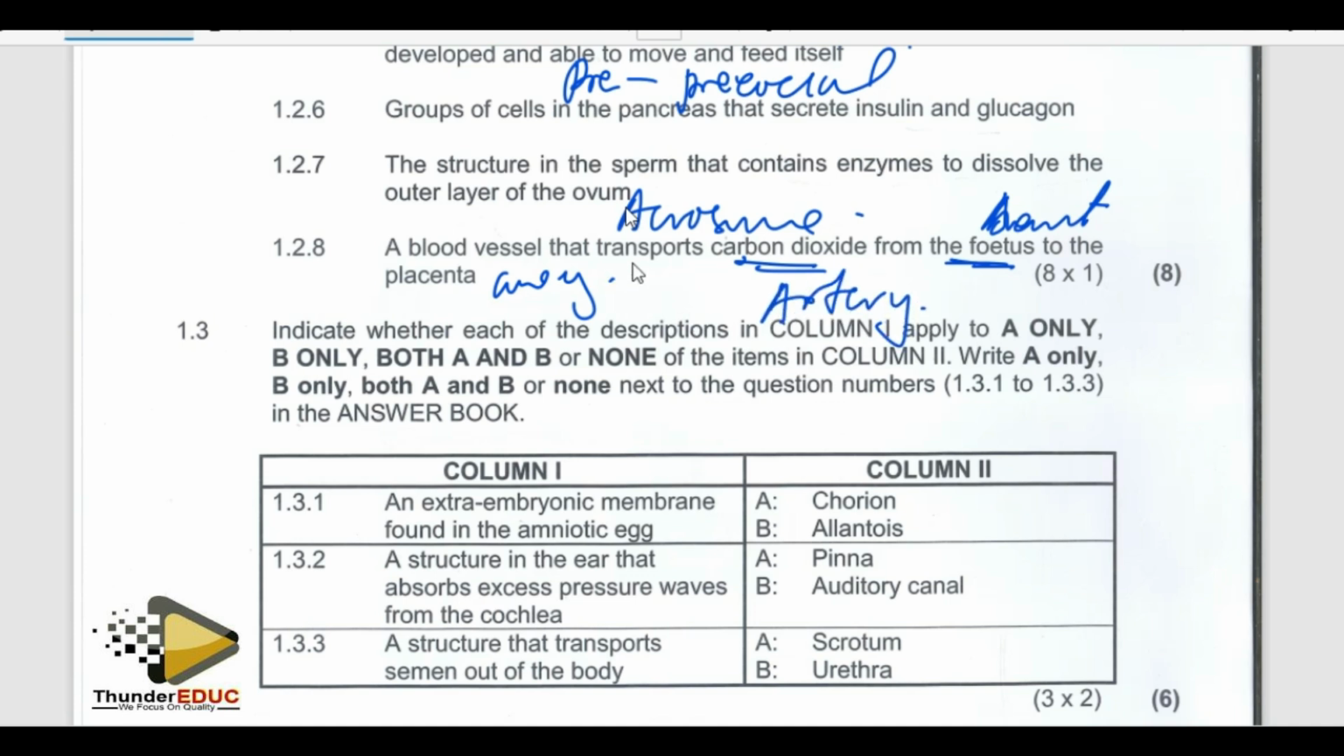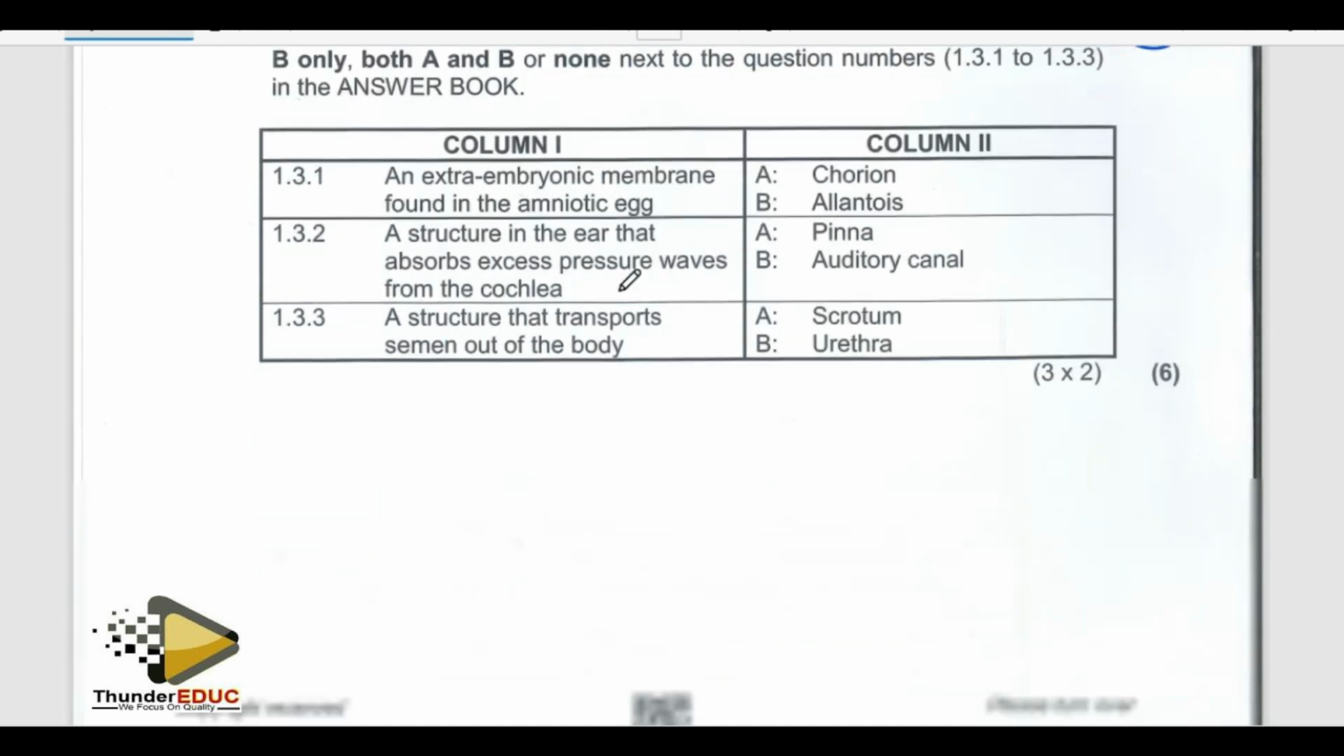Artery. But because we are talking about the fetus, it's going to be umbilical. So it becomes umbilical artery. You see? Simple. So you have got all those marks without even wasting a lot of time. Then let's go to the next question.